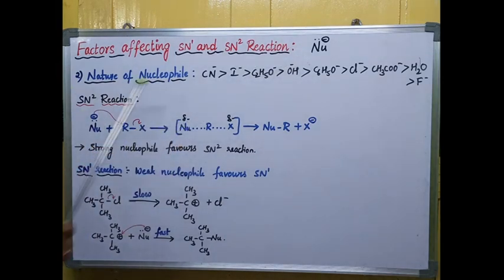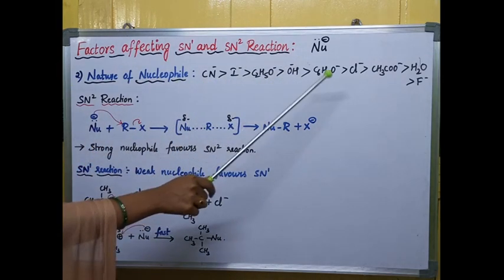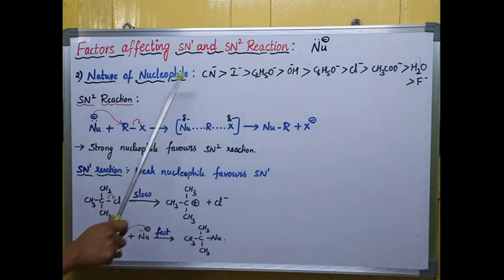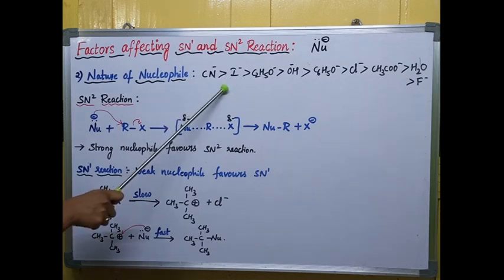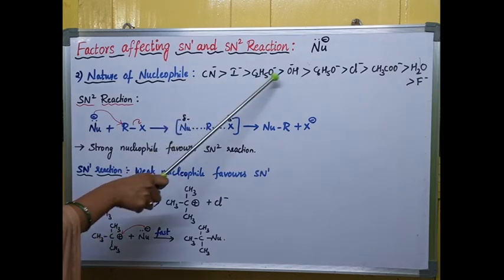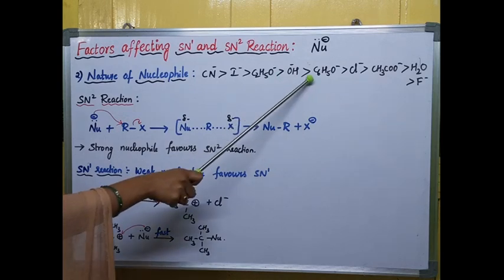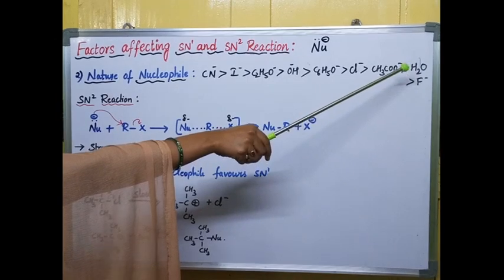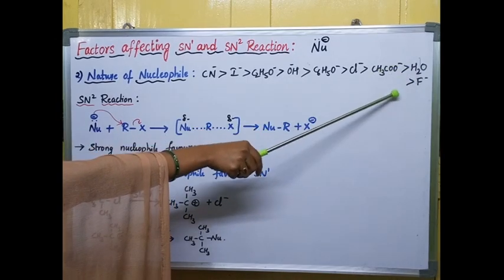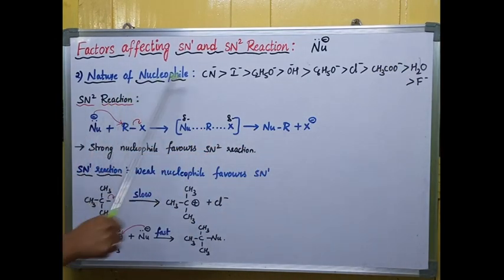Now if you observe this order, this is the arrangement of the nucleophiles from strong to weak. Cyanide ion is a stronger nucleophile when compared to iodide, next ethoxide, next hydroxide, next phenoxide, next chloride, next acetate, next water, which is a neutral nucleophile, and next fluoride. So this is the order of nucleophilicity, from strong to weak.